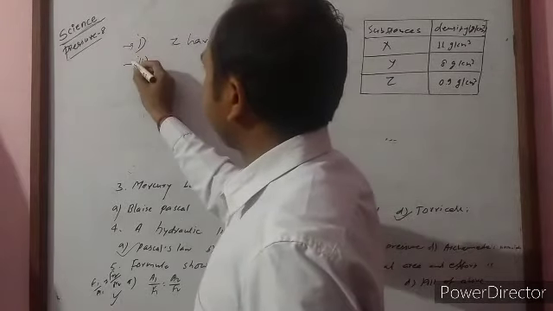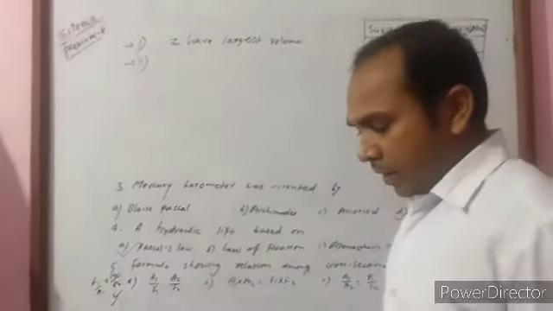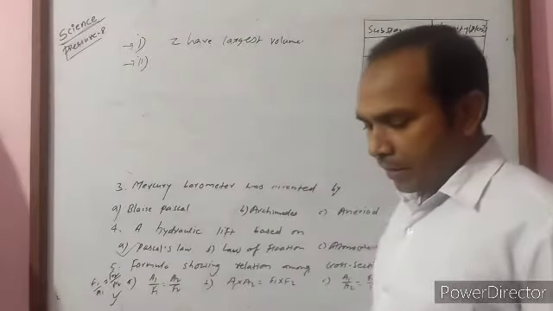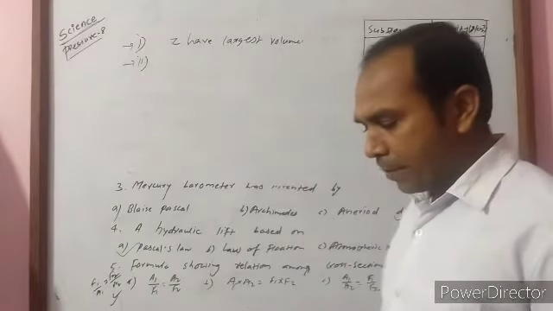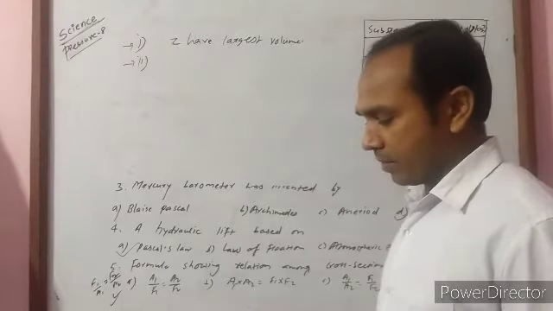Second question is, if all have equal volume, then which one will have the least mass?